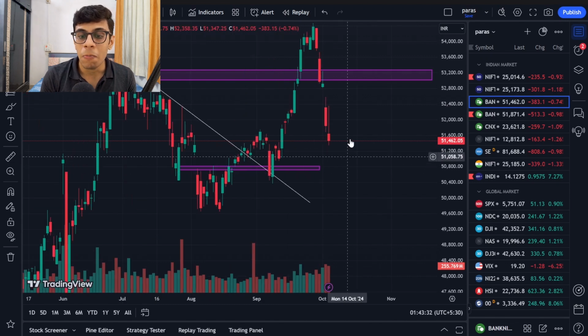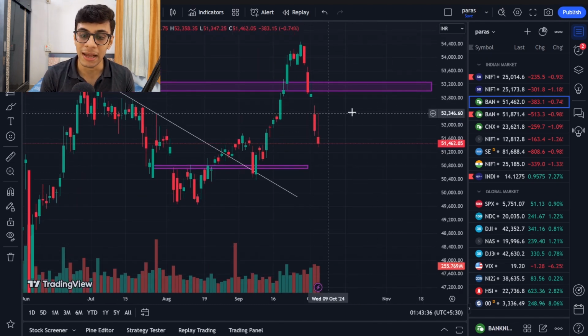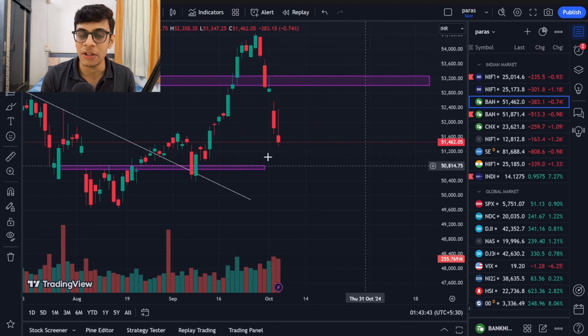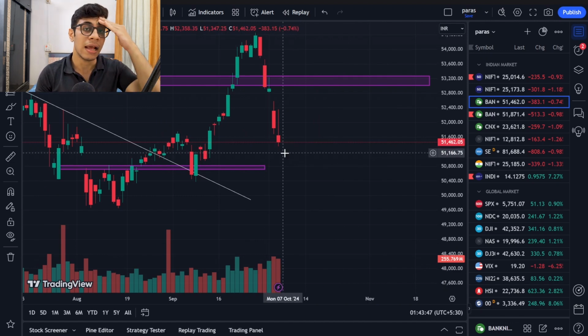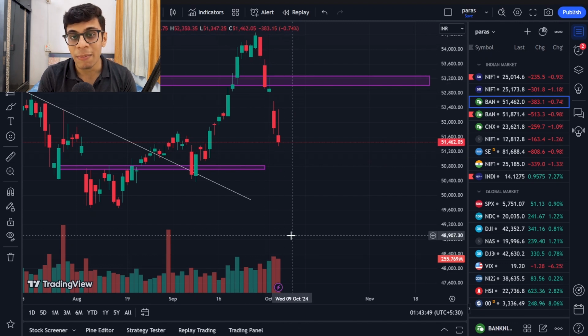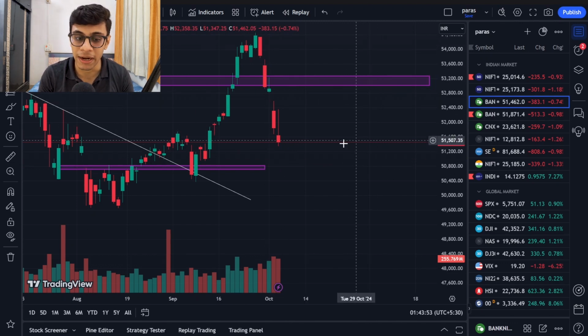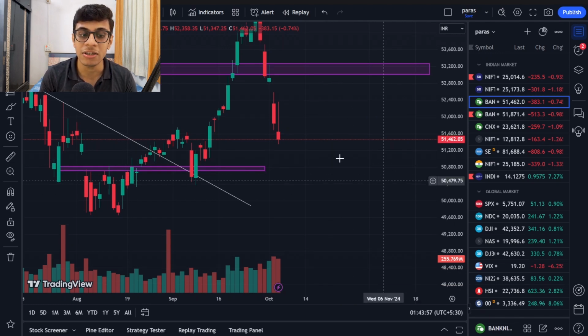Again, for a pullback, at least till 52,400 to 52,500 on the upside, this 1400 point pullback can come in the market. Okay, and don't think that a 1400 point pullback is not a big deal in a market. Even if the market has to go down, a 1400 point pullback is not such a big deal over here. So 51,000 will be the first level which Bank Nifty needs to defend.